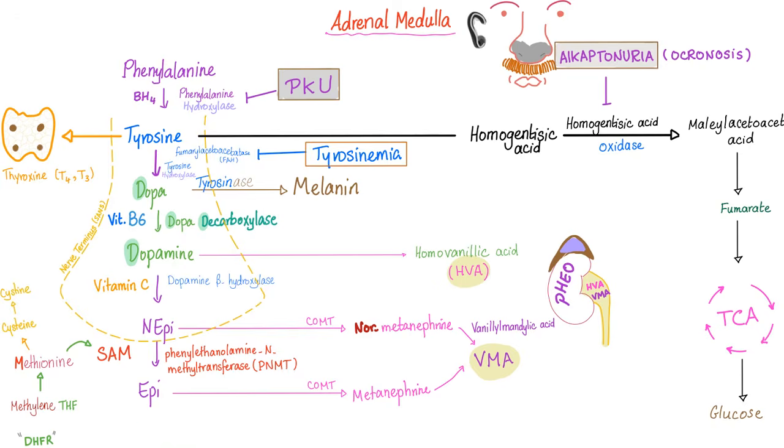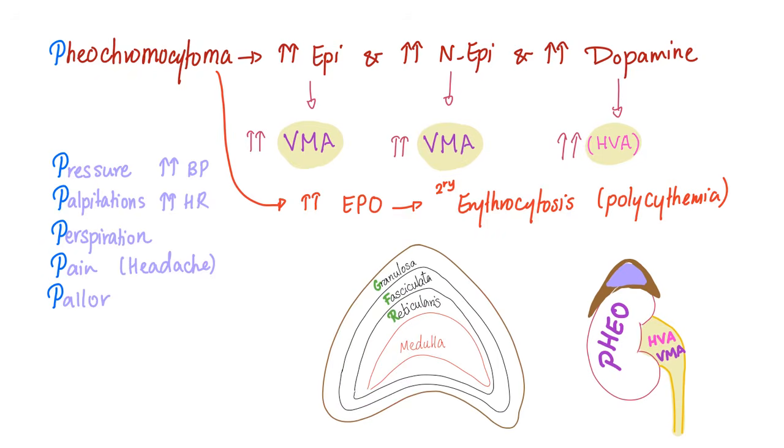And therefore, how do I know? You can find lots of epinephrine, norepinephrine, dopamine in the blood. You can find lots of HVA and VMA in the blood and the urine. Symptoms of pheochromocytoma, the 5 P's: pressure, palpitation, perspiration, pain, and pallor. Do you want the 6th P? It comes in paroxysms, which means in attacks.